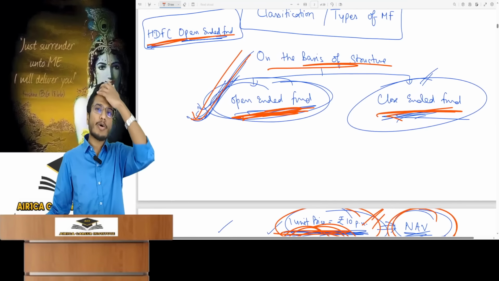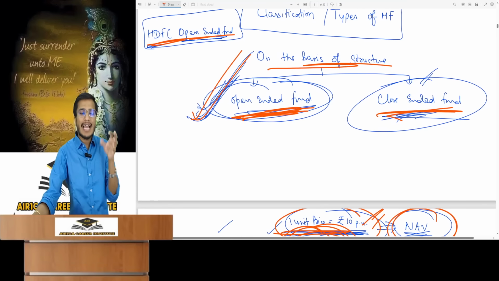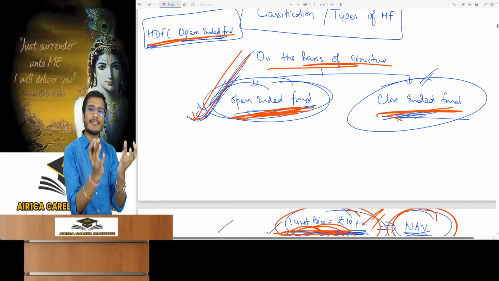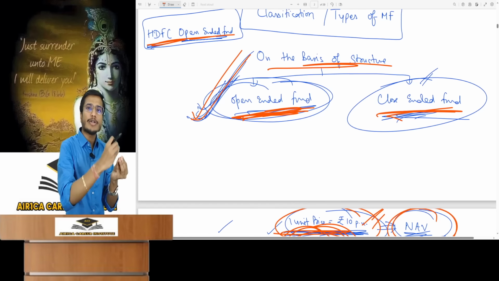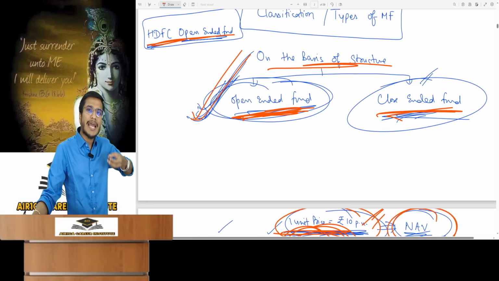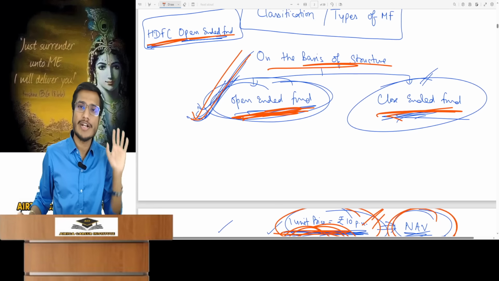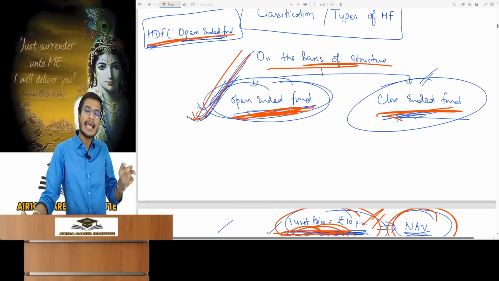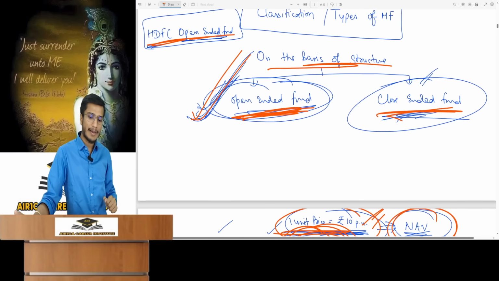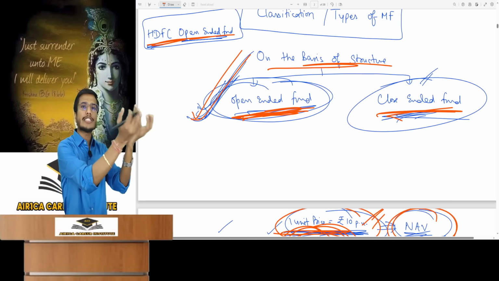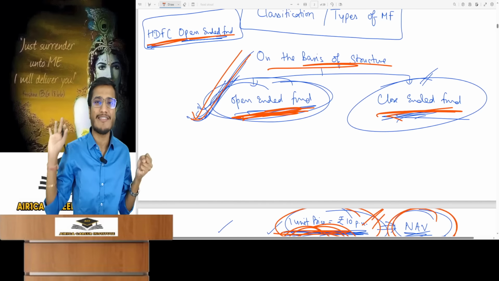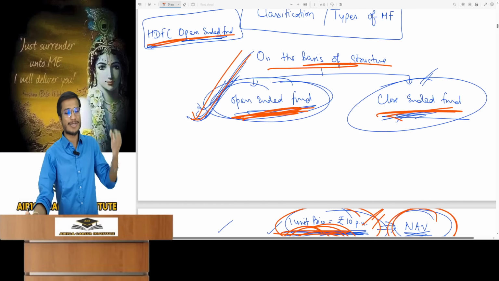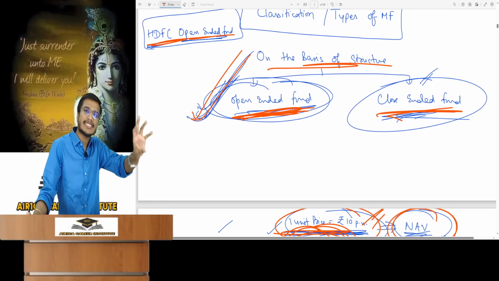Now what is this close-ended? What is the meaning of a closed-ended fund? Suppose I set up a closed-ended fund. Suppose today I am bringing 1000 units in the initial public or new fund offer. A mutual fund's initial unit issuance is called a new fund offer. Just like when a company issues shares, it's called an IPO, initial public offer. Similarly, mutual funds call it an NFO, essentially an IPO. Name doesn't matter. So when a close-ended fund issues units for the first time, its unit capital gets fixed right there. This happened in company's case. So I issued 1000 units and now it's fixed.